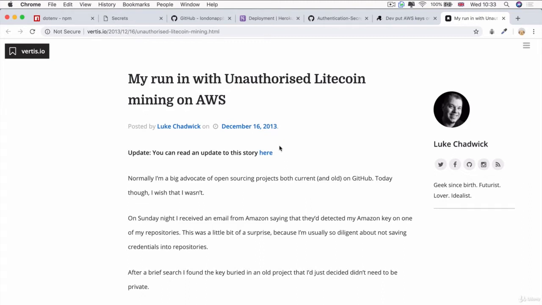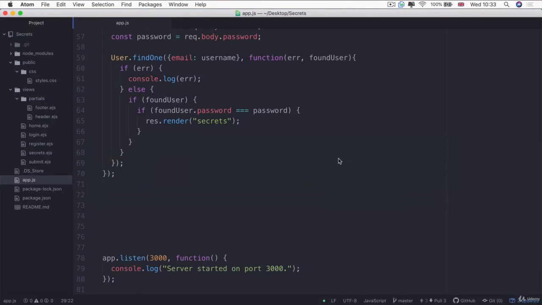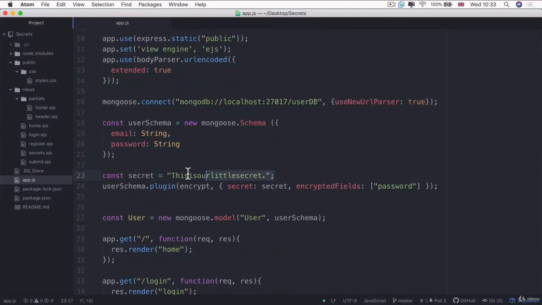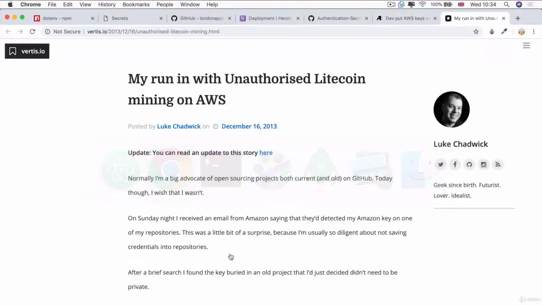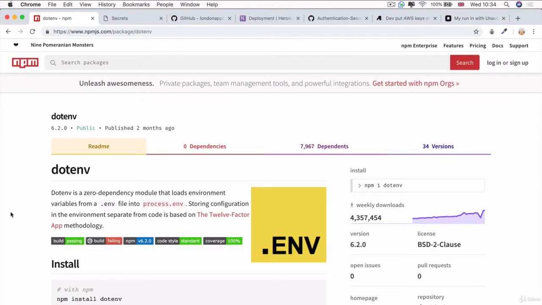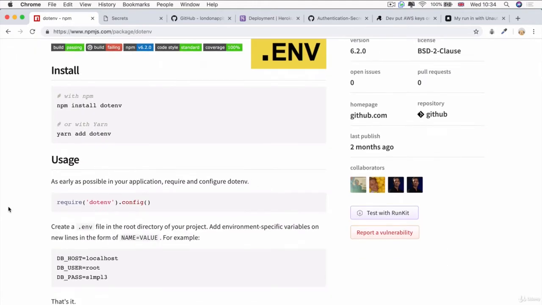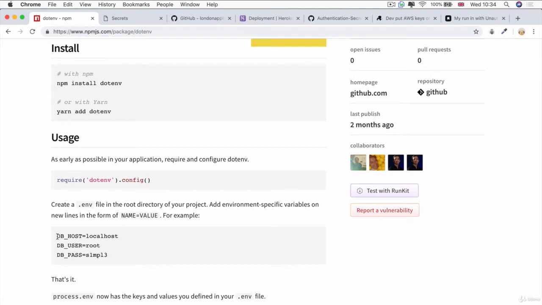So that's all very well and good, but how exactly do we do that? Because obviously for our app to work, we need these secrets to be able to encrypt our database. And for us to be able to collaborate with other people, or simply just using version control or backing up our project to GitHub, then we will need to publish it, right? So the way that developers solve this conundrum is through using something called environment variables. And environment variables are basically a very, very simple file that we're going to keep certain sensitive variables, such as encryption keys and API keys.